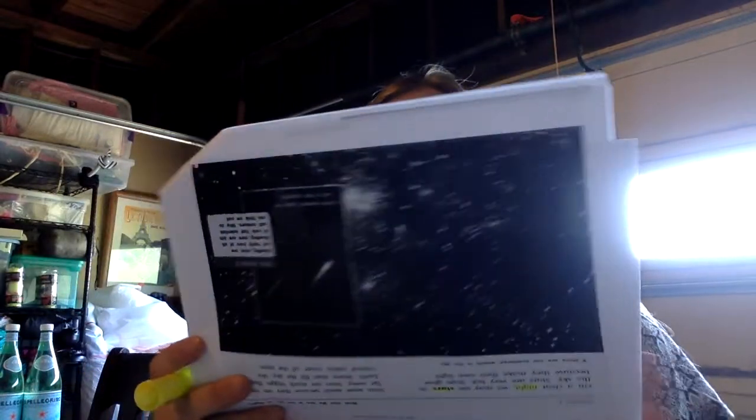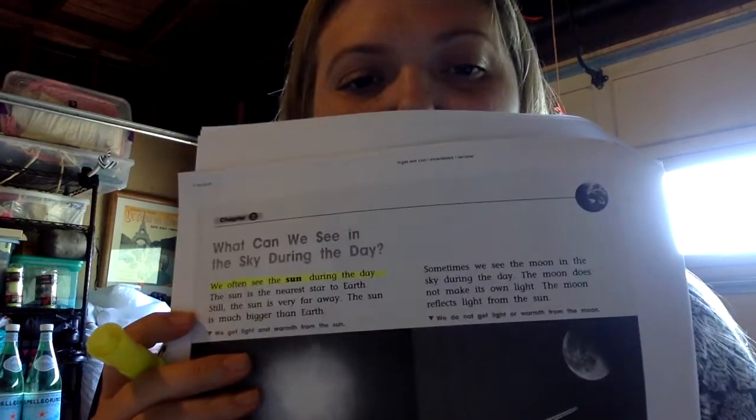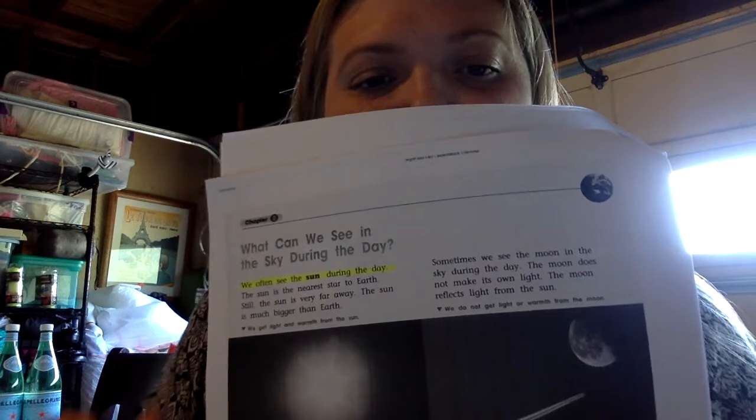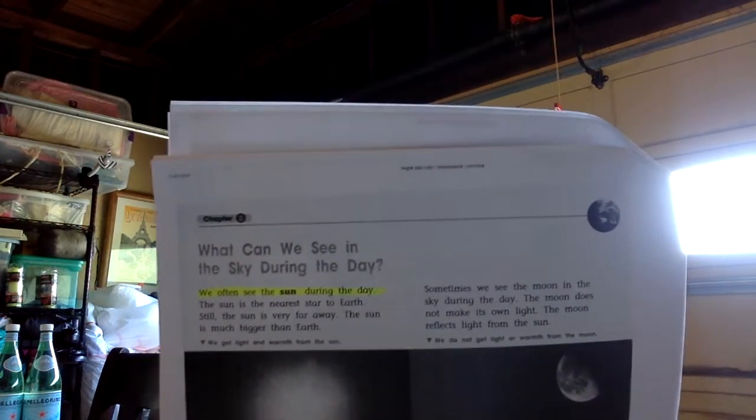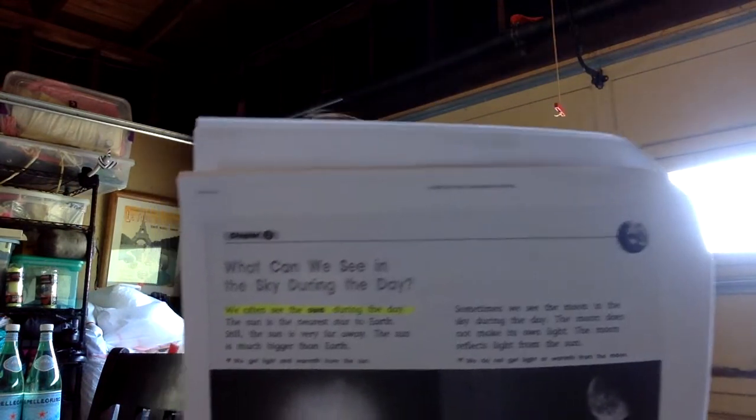Then we got to chapter 2. Chapter 2, what can we see in the sky during the day? And I found a key detail right here. We often see the sun during the day. That first sentence in that chapter. Okay, let's go to chapter 3. For chapter 3, I want you to listen for some key details. Maybe you can find 3 different key details.